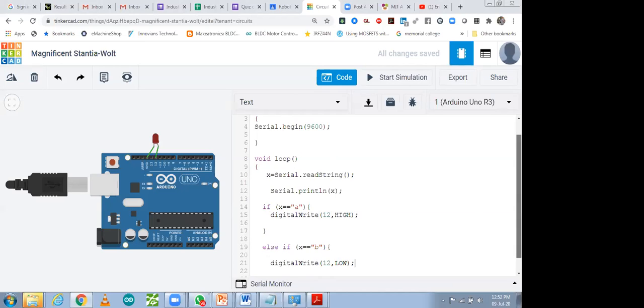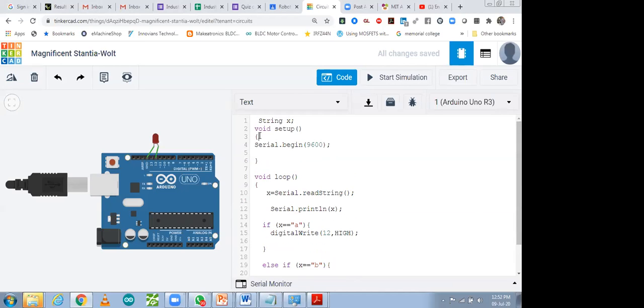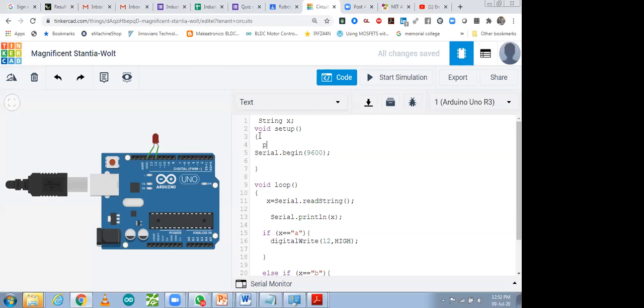So then after that we have to use pin mode over here. Pin mode we have to define it, otherwise that pin will not work and will not understand whether we have to give it output or input. 12 number pin, that is output. So output we have to define that pin.